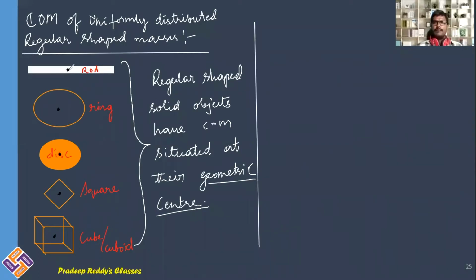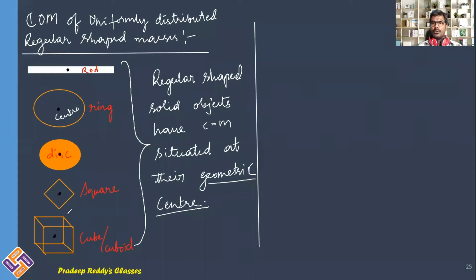Usually, say for a rod, the center of mass is situated at the center, which exactly coincides with the geometric center. Similarly, for the ring, this is the center. Even though there is no mass present at the center of the ring, the center of mass can be situated there. And remember that condition: for the center of mass there need not be any mass. At the center of mass position there can be mass, or there cannot be any mass.